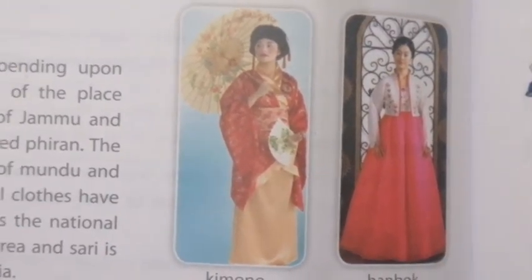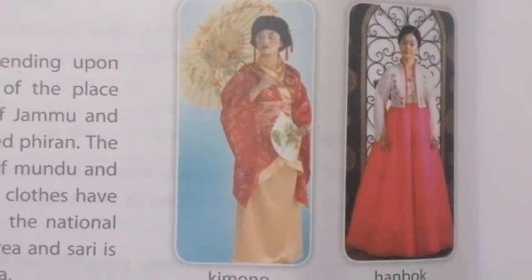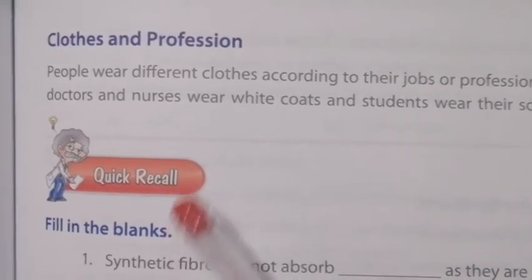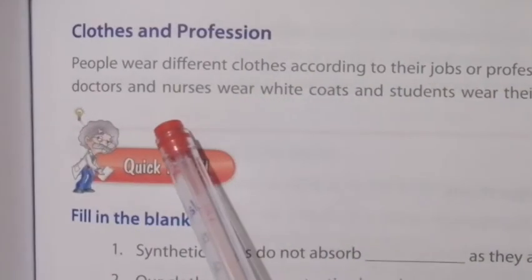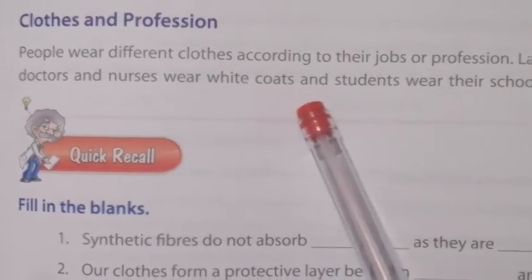Now coming to clothes and profession. People wear different clothes according to their job or profession. As I said, lawyers wear a black coat, doctors and nurses wear a white coat and students wear their school uniform.